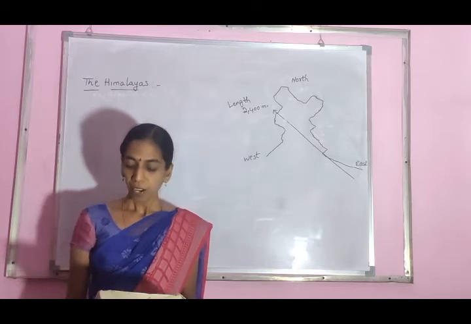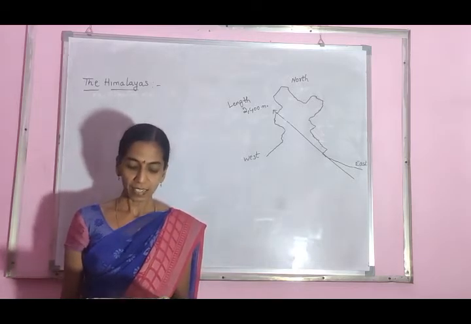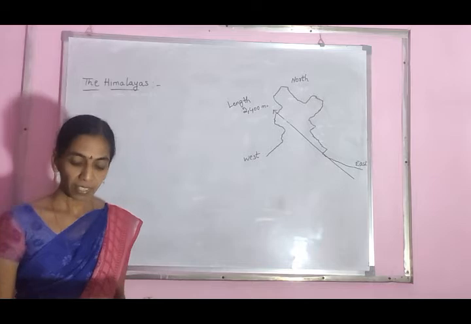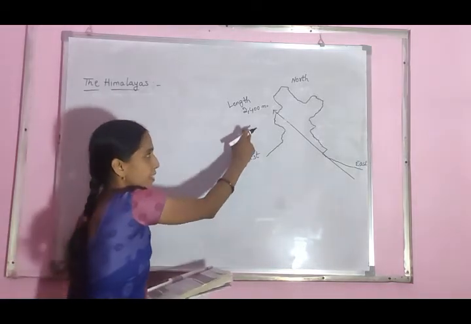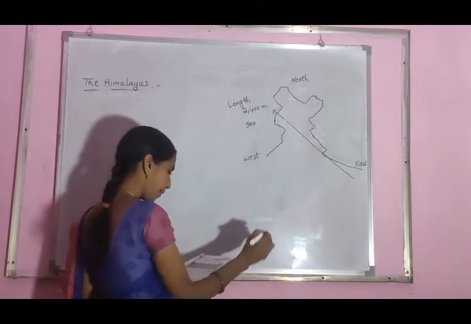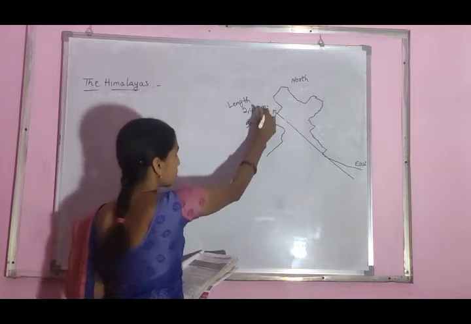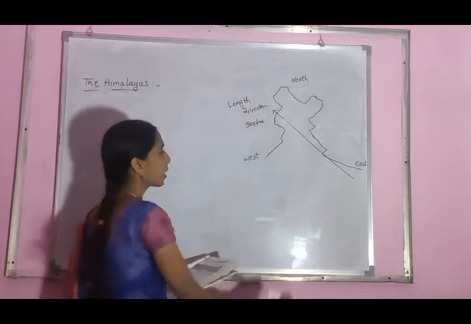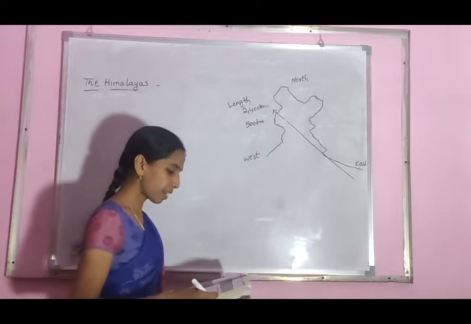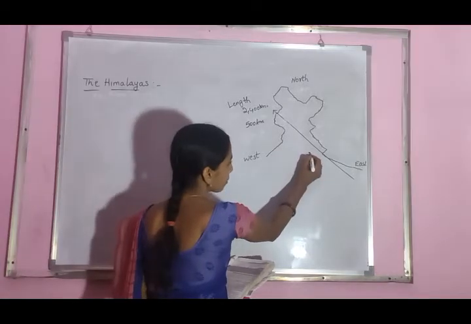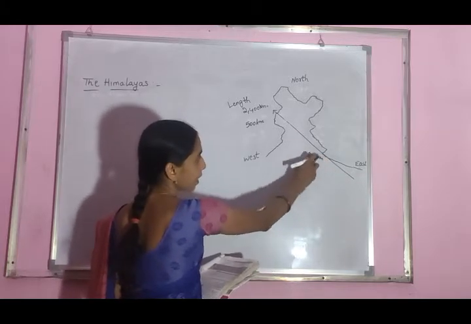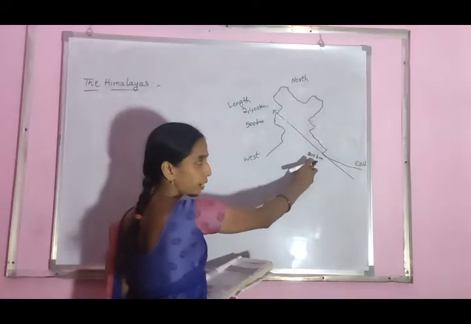Their breadth differs from 500 kilometers in the western region to 200 kilometers in the central and eastern region. The Himalayan ranges' breadth is 500 kilometers in the western side, and in the central and eastern side, the Himalayas are 200 kilometers.